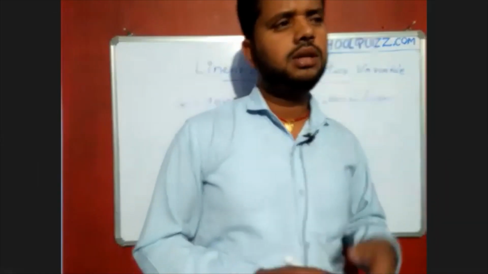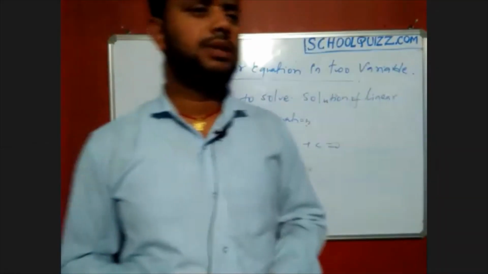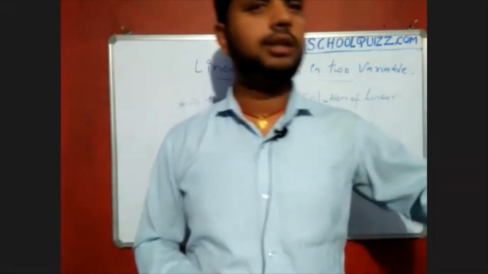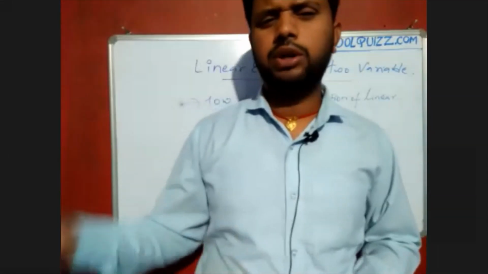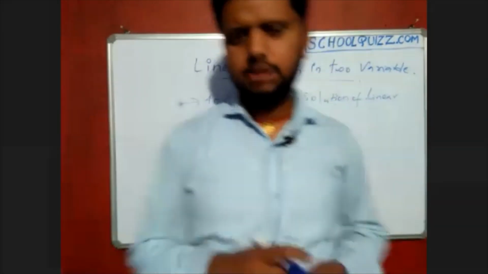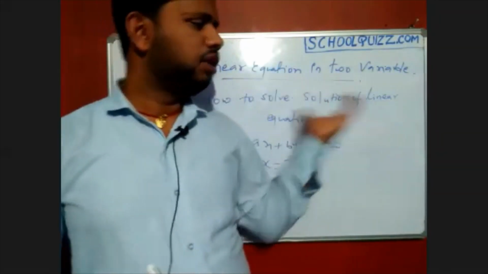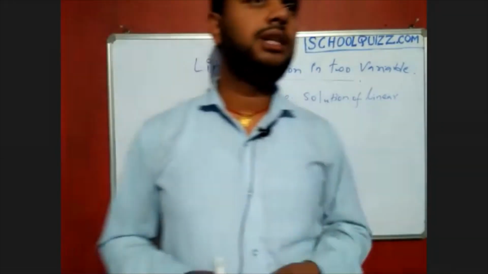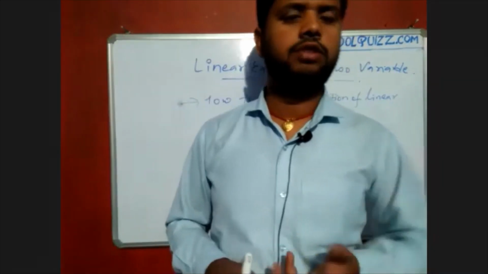Next, there are situational questions from linear equations. Suppose Ram and Rahim, two members, purchase a bat at a certain cost price and a ball at a certain cost price. We represent the bat as x and the ball as y. Like that we can form the linear equations. And the last one is the reducible form.